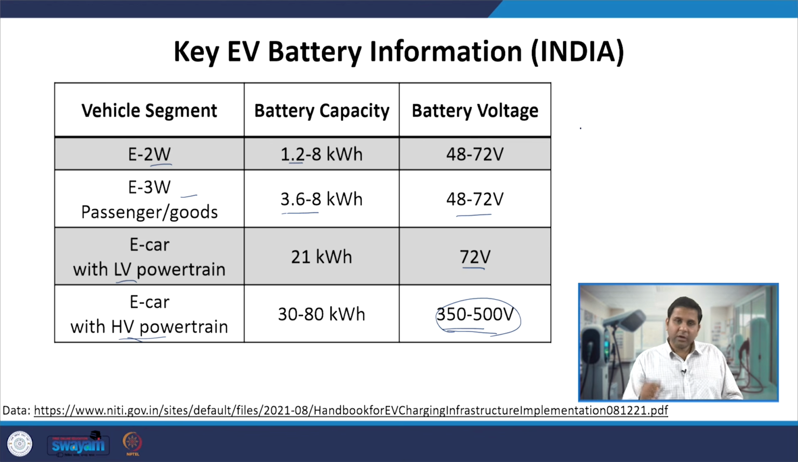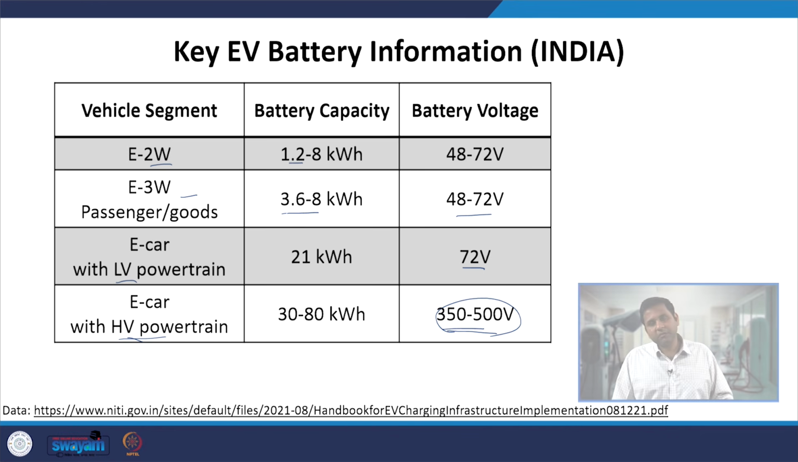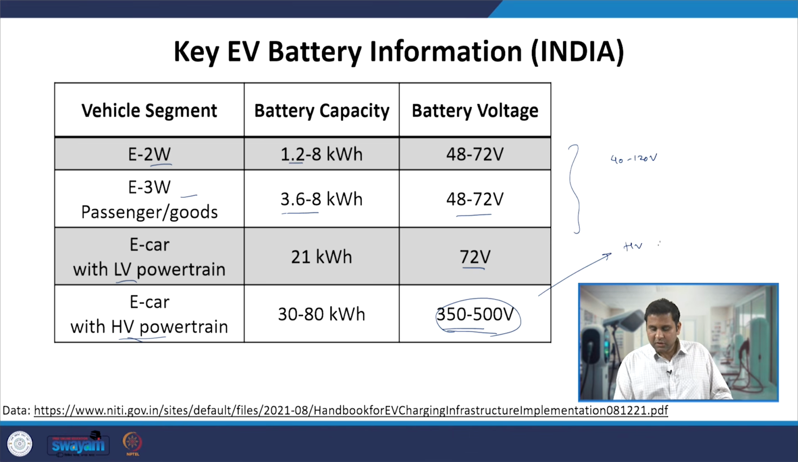this results in two kinds of charging system. Whenever we are doing DC charging, where the DC directly gets plugged into the vehicle, the entire power conversion is taking place outside the vehicle. In that case, we require two sets of charging system. One is the charging system which supports somewhere between 40 to 120 volt DC, and the second one is the charging system which supports the high voltage, somewhere between 350 to 500 volt.